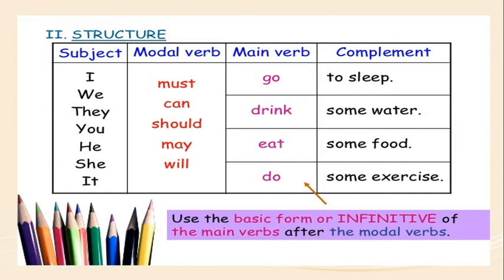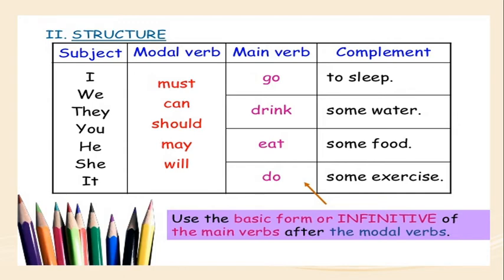Example sentence: I must go to sleep. What is the subject? The doer of the action. Subject, next modal verb, next main verb, then complement. I must go to sleep. I can drink some water. I should eat some food.